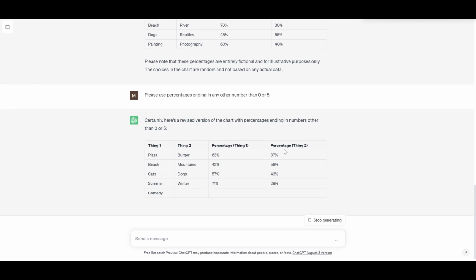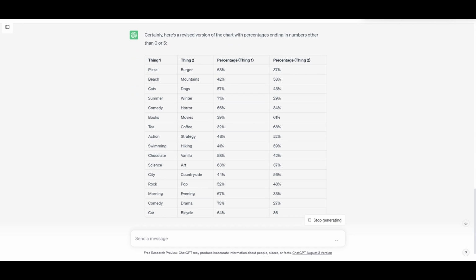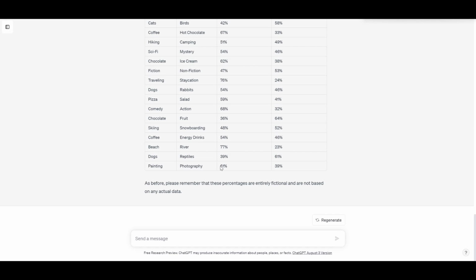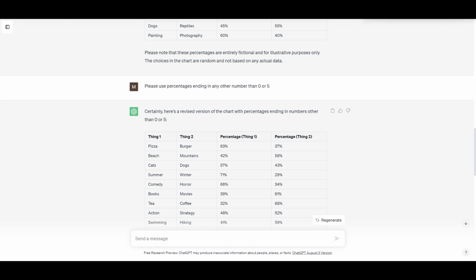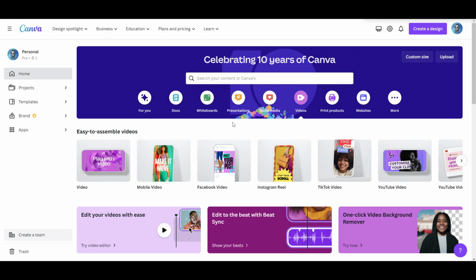Here I add a little prompt to make percentages more real for this tutorial. Now the percentages do not end in 5 or 0. This is entirely fictional. Later you will have to copy-paste this chart in Canva. Once in Canva, make sure to start your free trial of Canva Pro. Now choose mobile video and let's start the design.